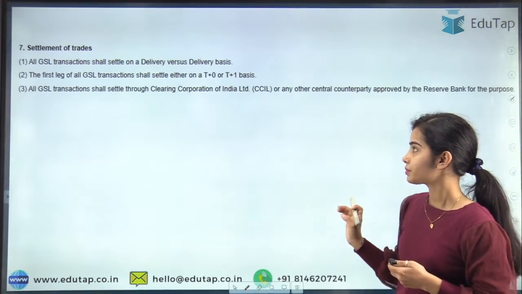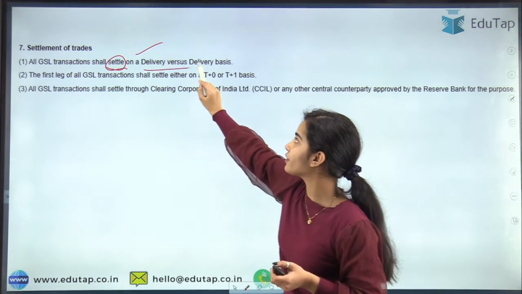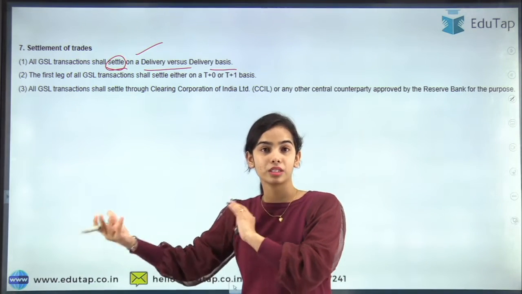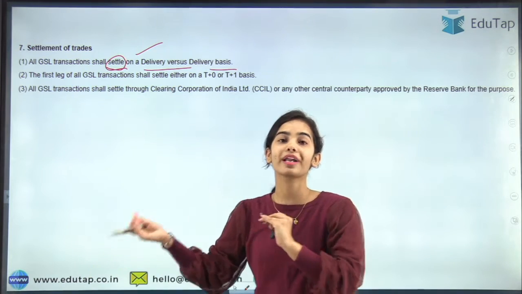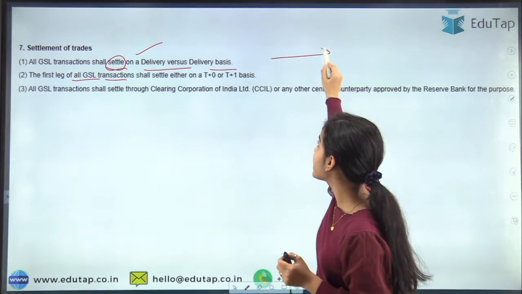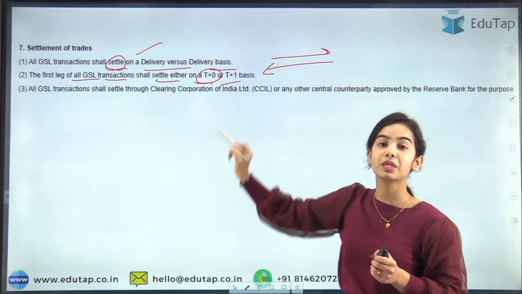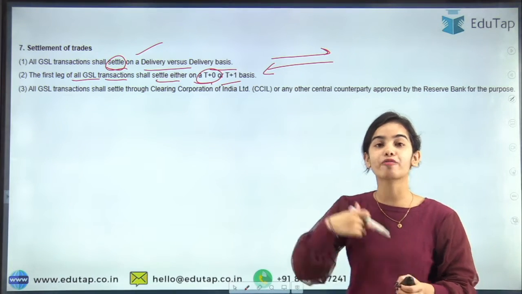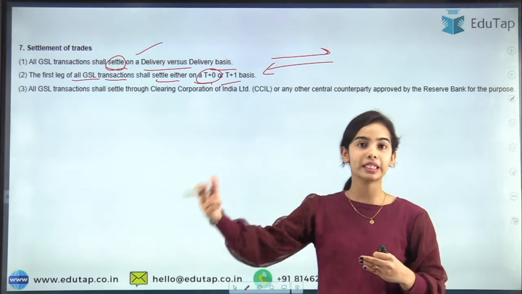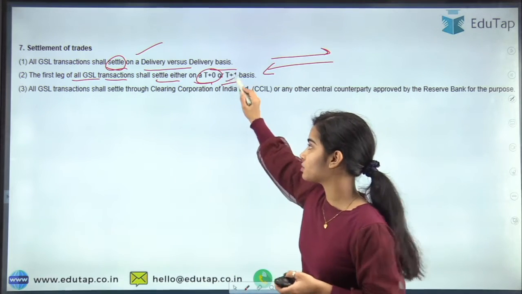Now coming to the settlement of trades. All GSL transactions shall settle on a delivery versus delivery basis. When you are delivering the dated securities of the central bank, you are getting the collateral on that. The first leg of all GSL transactions, that is the lending and getting the collateral, shall happen either on the T+0 basis or the T+1 basis. On the same day, you have to provide the securities and you have to get the collateral, or by the other day. Today the transaction has happened, but the settlement will happen tomorrow. So that is also possible.